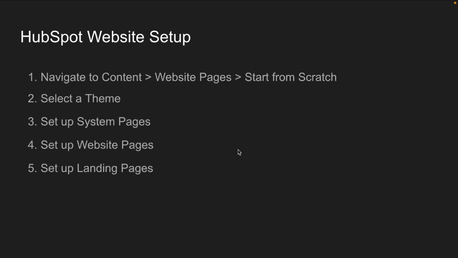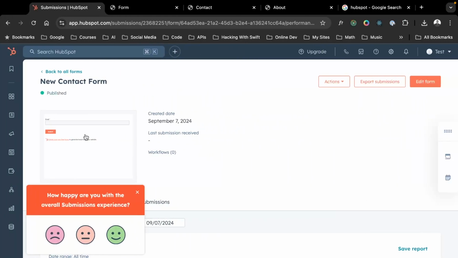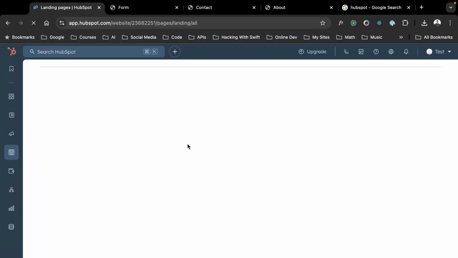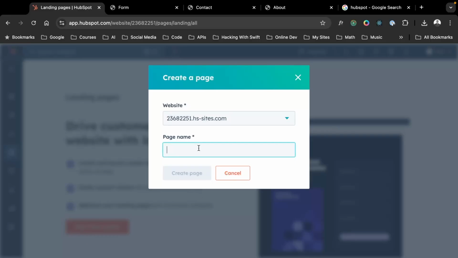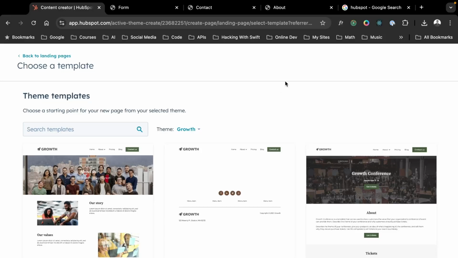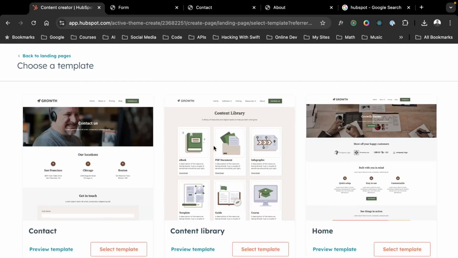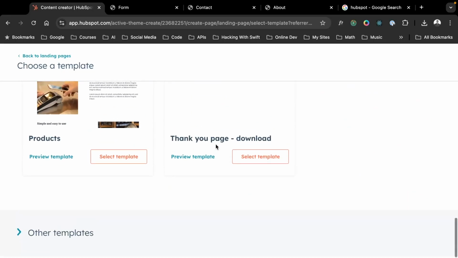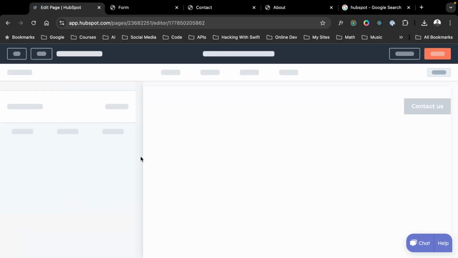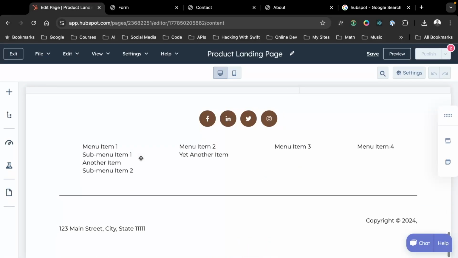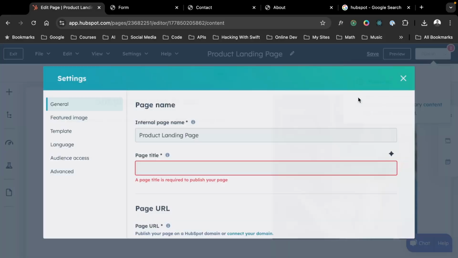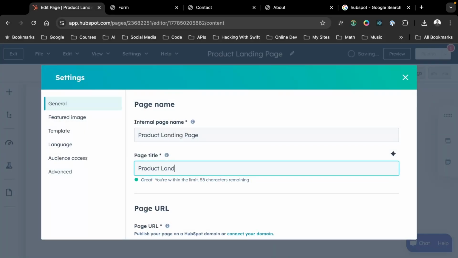And then finally, we can look at setting up landing pages. So landing pages, these are a little bit different, right, than website pages, in that we can say, this is my product landing page. It lets me select different sites or different domains that I can host these under. So HubSpot lets me have one domain for my main branding page and one domain for my landing pages, right? Or multiple domains for landing pages. And then I can select another page here, and I could say, all right, here's just a random landing page for people to review all of my products, and I can publish it here. And this way, this is my product landing page.